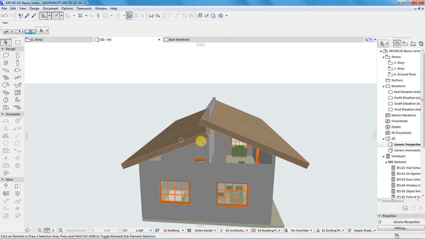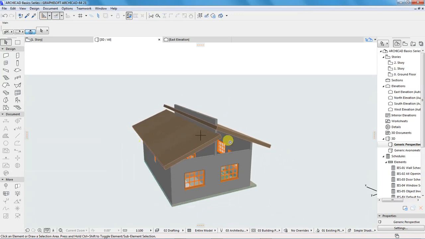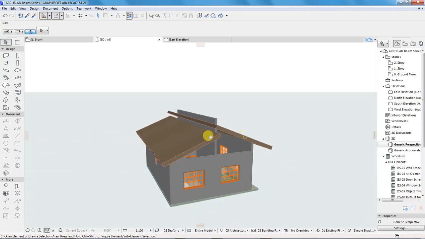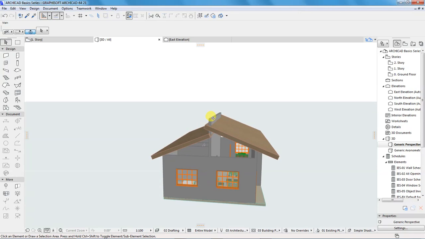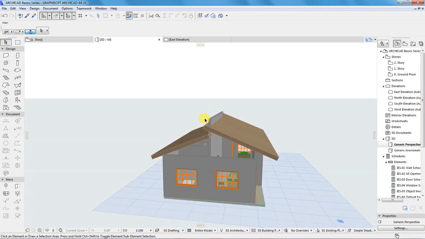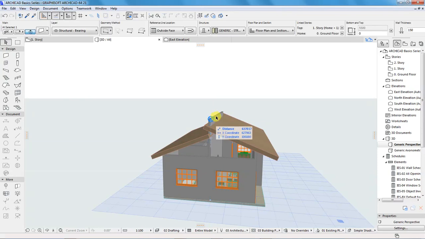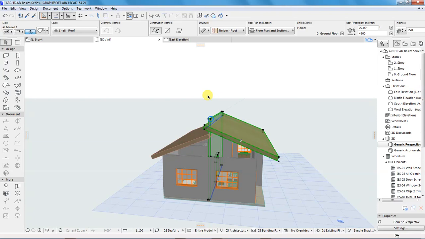So I want to trim this roof, or rather this wall, using this roof plane. So I'll select the wall, and select this plane, the roof, then go up here.